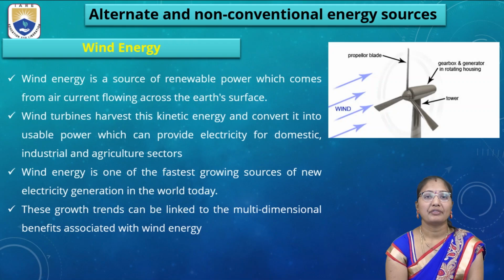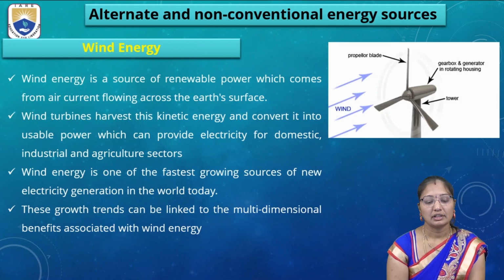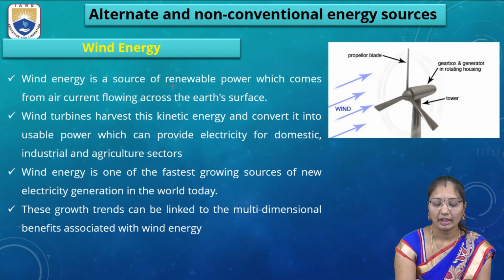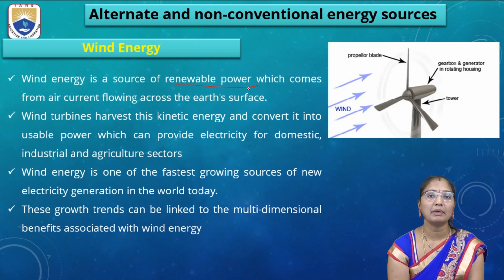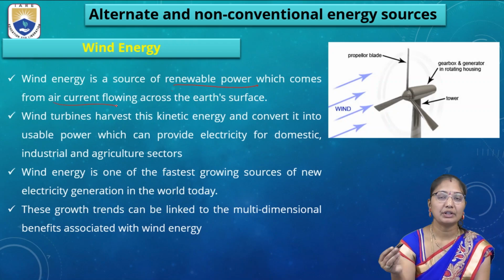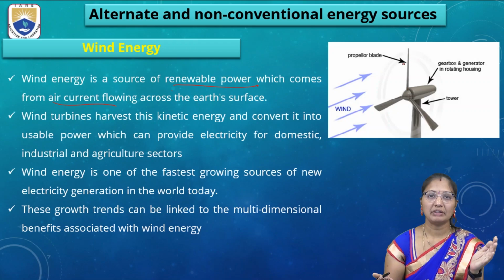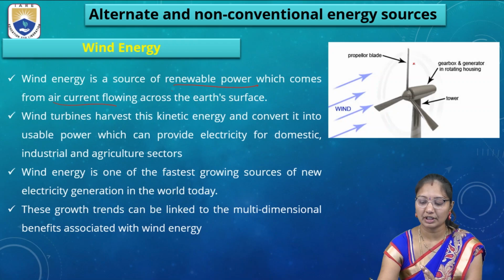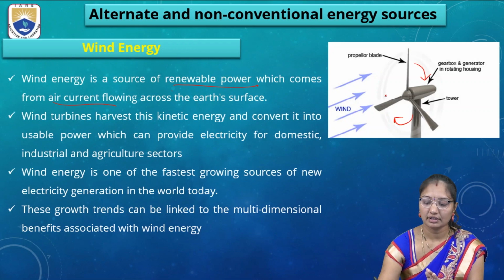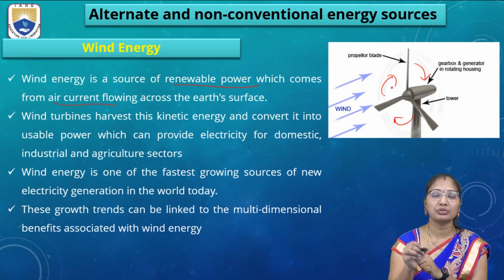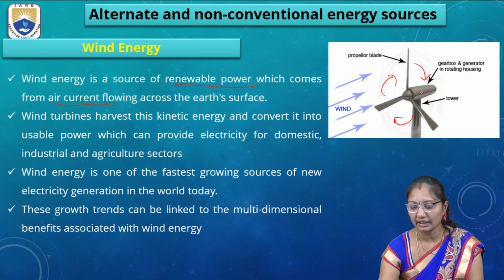Coming to wind energy, how it works. Wind energy is a source of renewable power which comes from air currents. When wind flows, this is the turbine with propeller blades. When wind comes, it pushes the blades this side, then this side, so it moves in a circular motion. Here the gearbox and generator are in the rotating housing.